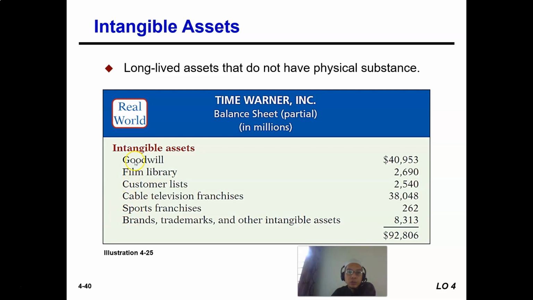Some of the examples seen here are from Time Warner. If you recognize Time Warner, does it ring a bell? I believe Time Warner produces movies. Their intangible assets include goodwill, film library, customer lists, cable television franchises, sports franchises, brands. So brand. Can you see the physical substance of a brand? A brand name, is a brand name something physical in nature? No, it's a concept, it's an understanding.